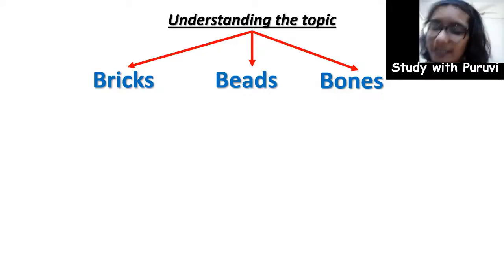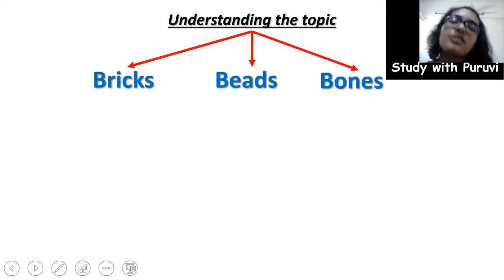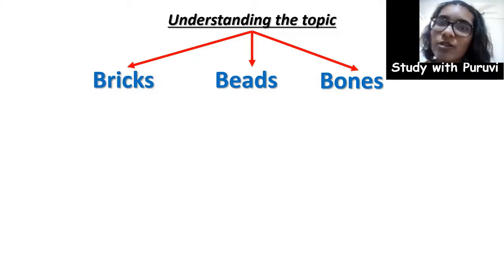What we need to understand is the Harappan script has not been deciphered yet, because of which we don't have any literary source for the understanding or the reconstruction of the past of that civilization or the history of that particular period. So we basically rely on bricks, beads and bones from this civilization to understand and to reconstruct the social differences, the society during this civilization.